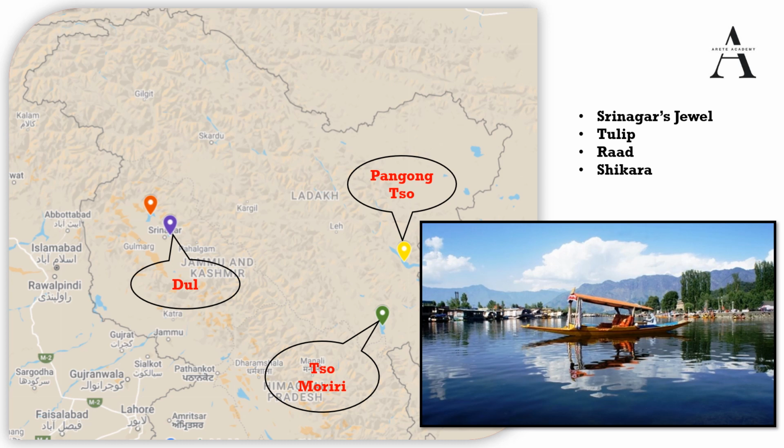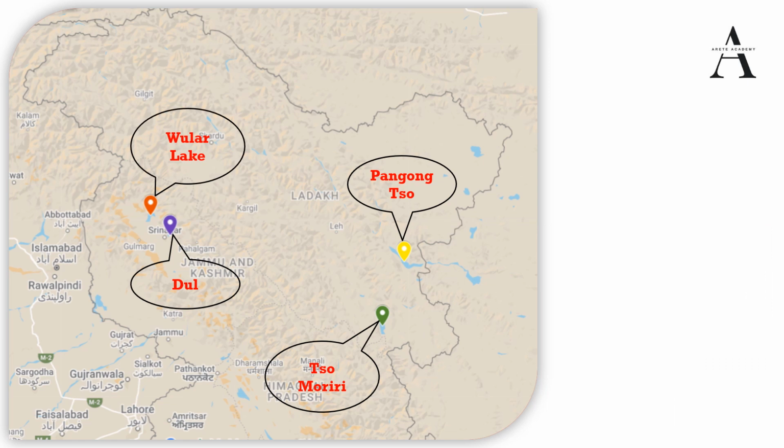The boat which has been shown is called a shikara in Kashmiri, and the lake is also known for the floating gardens, known as Rad in Kashmiri, which blossom with lotus flowers during July and August. So this is another important lake in J&K. Next we have the Wular Lake. We already know that it is the largest natural freshwater lake in India. It is known for floating chestnuts, and it was formed as a result of tectonic activity. We have already discussed in the Indus River system that Jhelum River feeds into this.